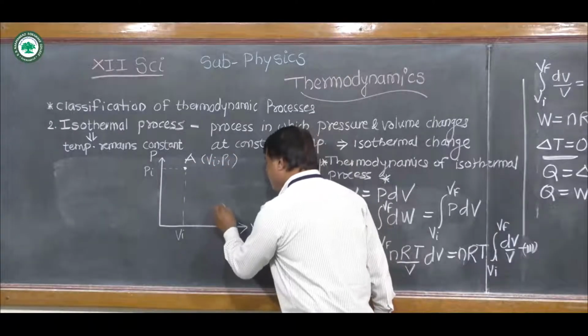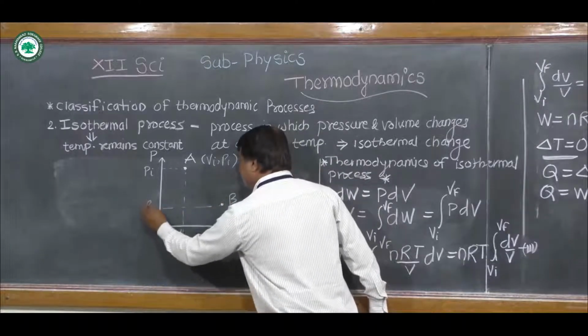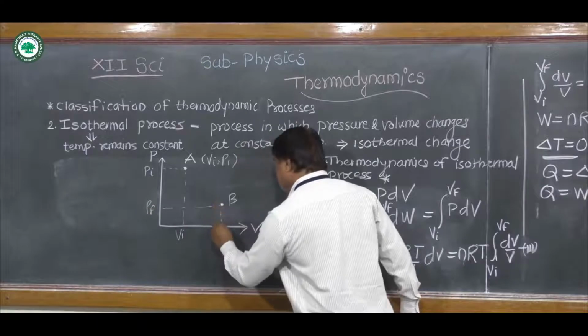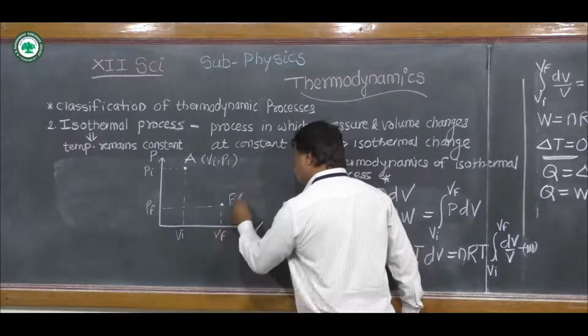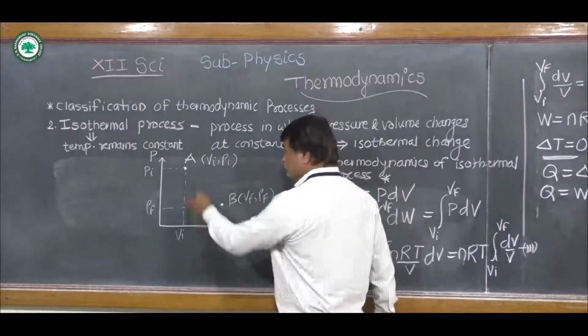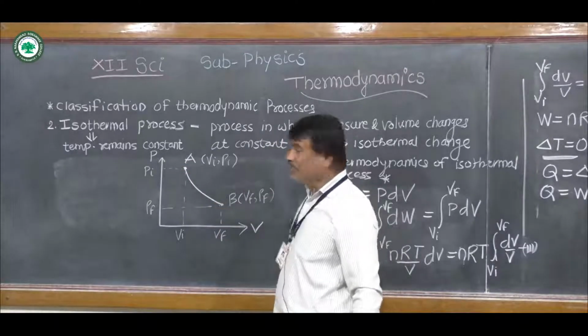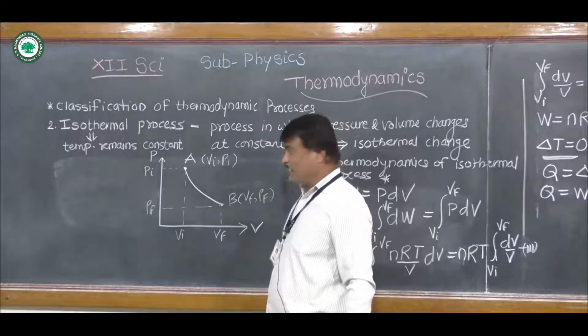If we consider the final state B, the corresponding coordinates are Vf and Pf. So this is the PV diagram under the isothermal process.